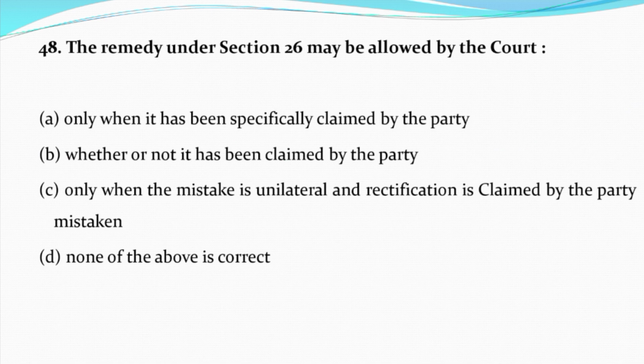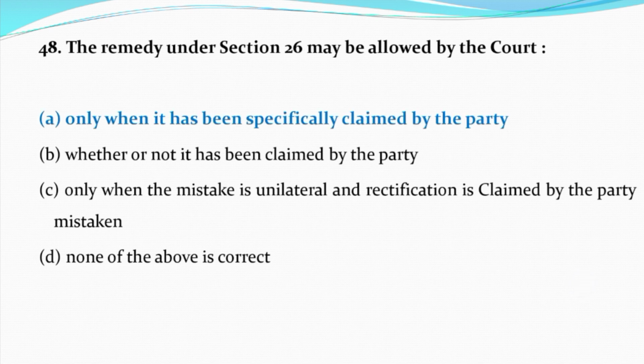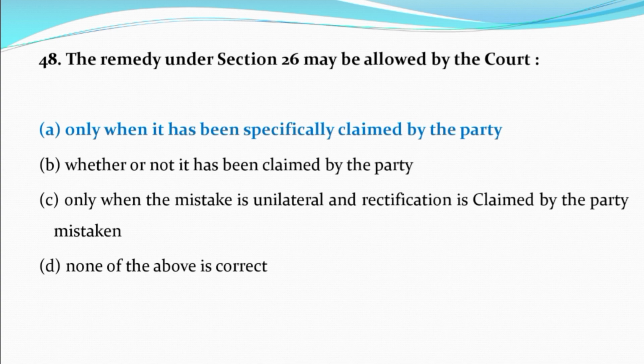Now question number 48. The remedy under section 26 may be allowed by the court. Option A, only when it has been specifically claimed by the party. Option B, whether or not it has been claimed by the party. Option C, only when the mistake is unilateral and rectification is claimed by the party mistaken? Option D, none of the above is correct. And the correct answer is option A, only when it has been specifically claimed by the party.